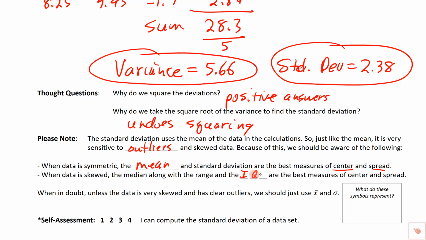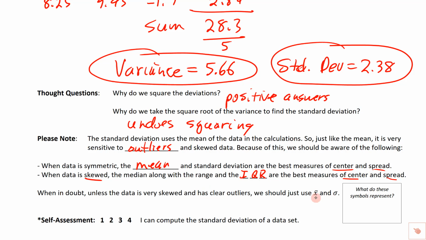the IQR, those are the best measures of center and spread when it's skewed. So when it's skewed, we're going to use the median and the range and the IQR. Median for center, range and IQR for the spread. But if it's symmetric, then we're going to use the mean and the standard deviation as measures of center and spread. So if you're ever in doubt, and unless the data is really skewed or it's very clear that there are outliers, then we're going to use these two symbols right here.